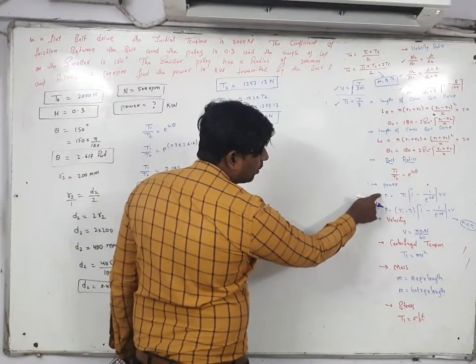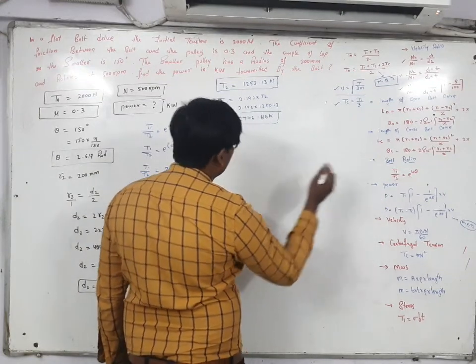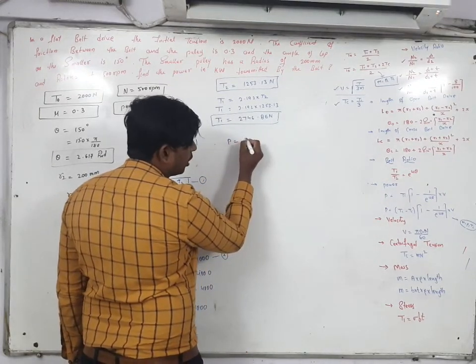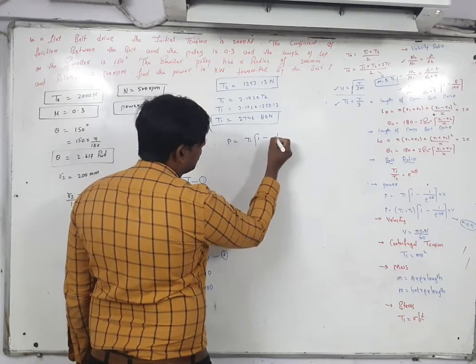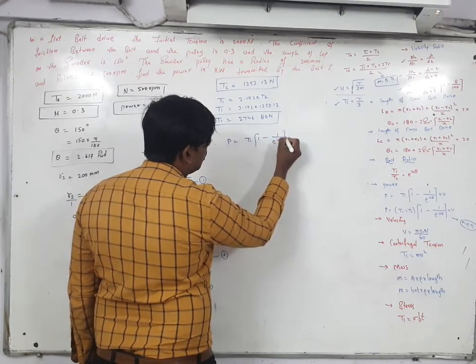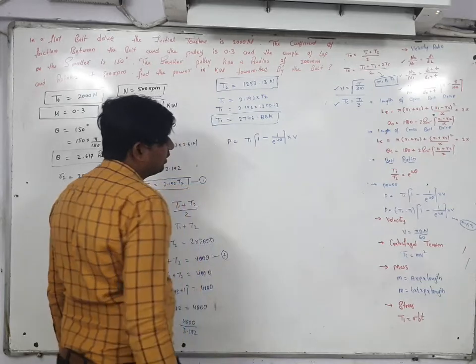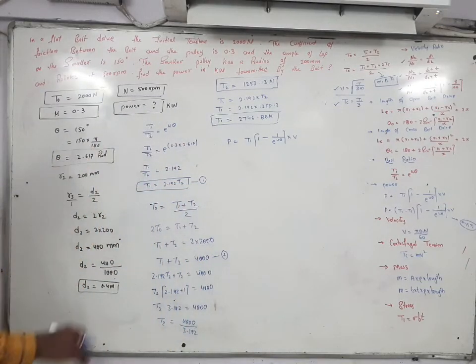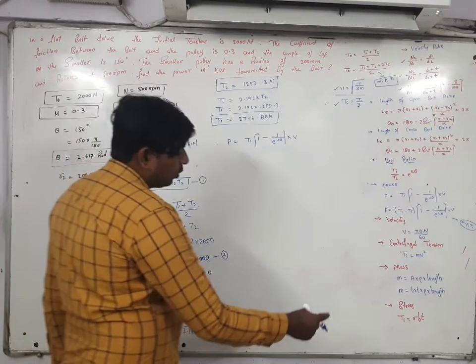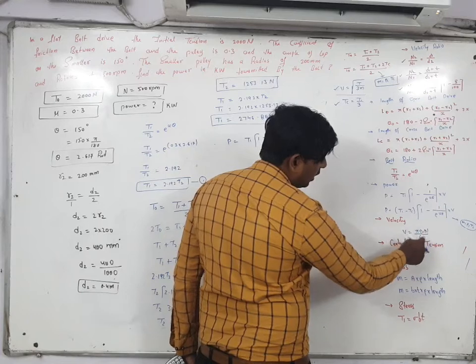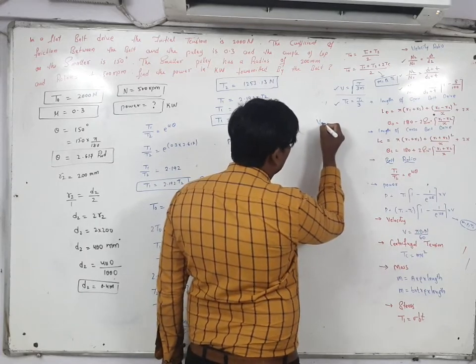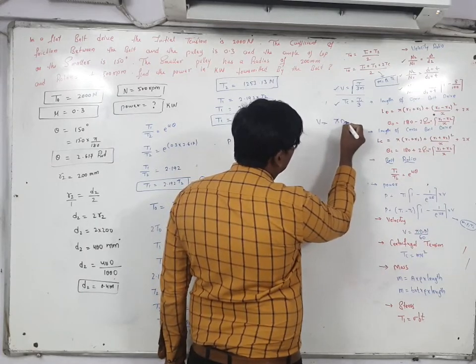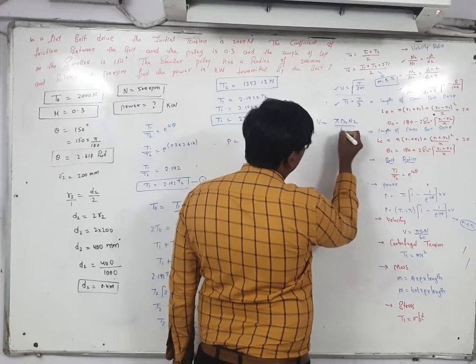Again, for power, two formulas are there. Which one do you have to select? The first one. For finding the power, what is the formula? T1 into (1 minus 1 by e to the power of mu theta) into V. Here also velocity is not given. So for velocity you can use this formula, V is equal to pi d1 n1 by 60, or V is equal to pi d2 n2 by 60.